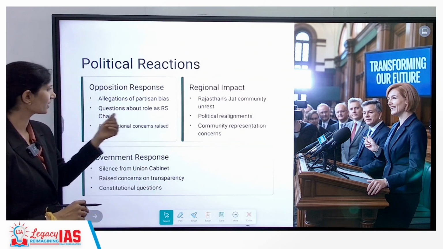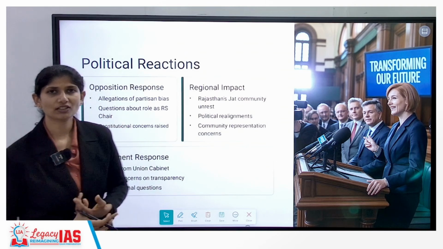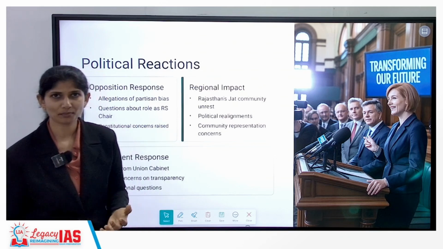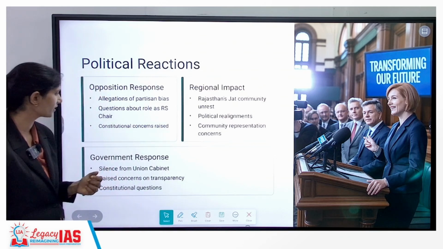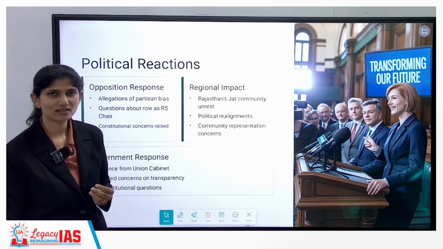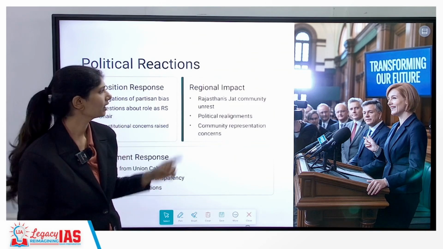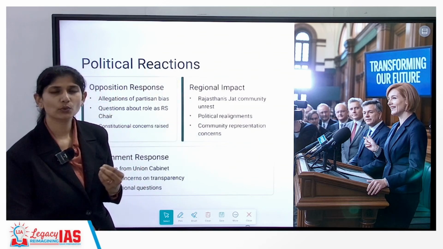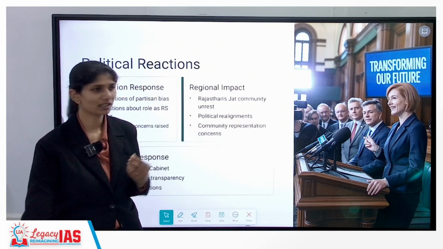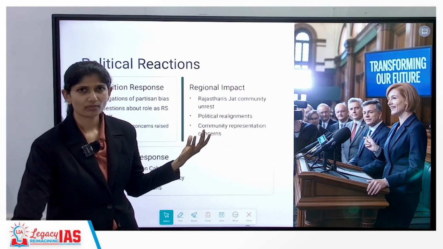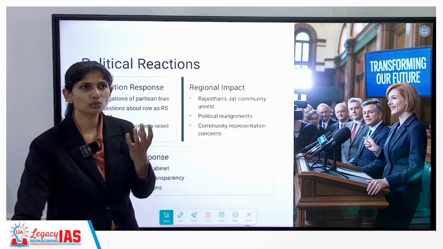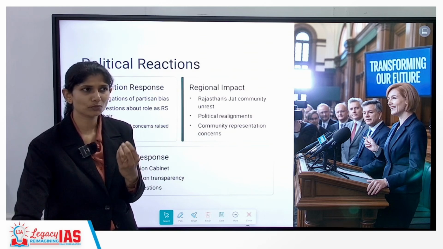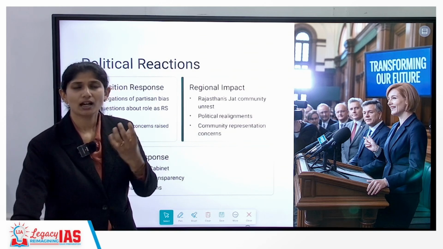Questions are raised about the role of the Rajya Sabha chairman and how he was coerced into tendering his resignation. Constitutional questions are being raised. The regional impact is that the Rajasthan Jat community has led to huge unrest, claiming that the vice president was a true Jat and a representative of farmer interests. He has many times visited Rajasthan and Haryana.